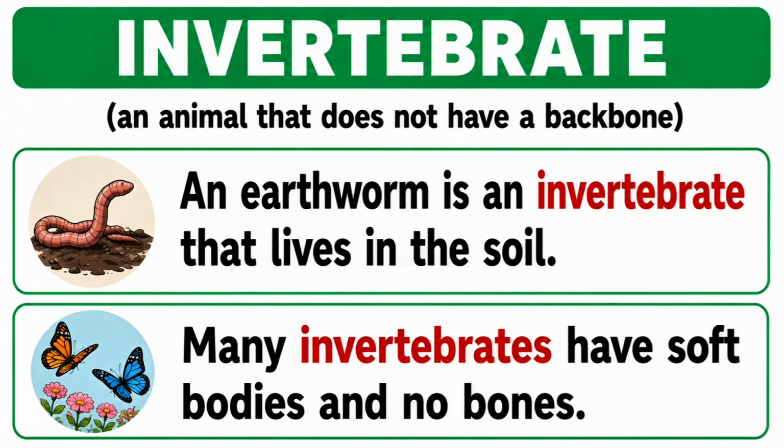Invertebrate. An animal that does not have a backbone. An earthworm is an invertebrate that lives in the soil. Many invertebrates have soft bodies and no bones.